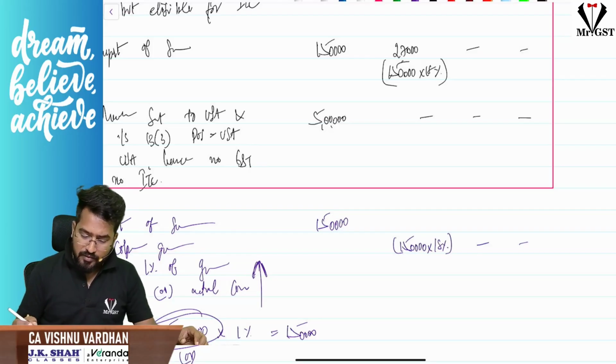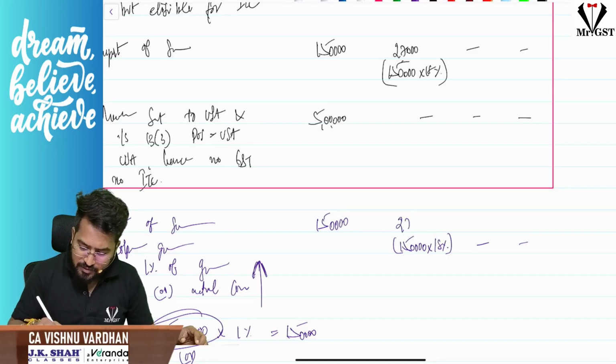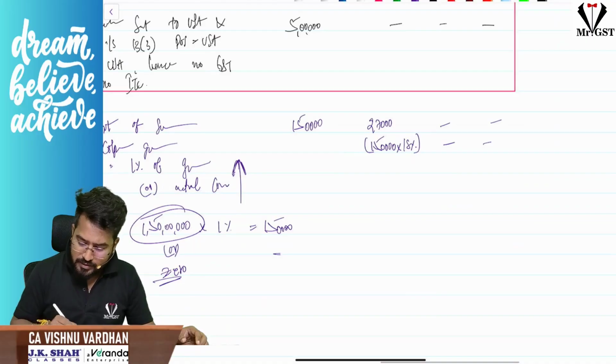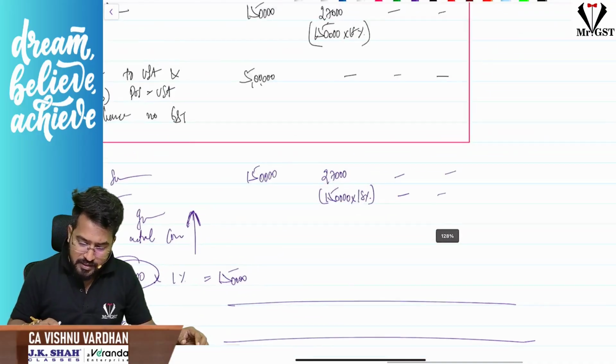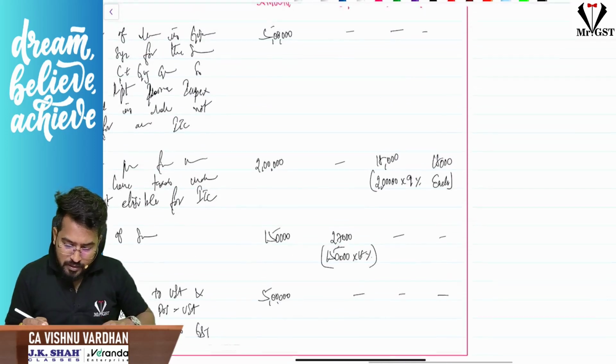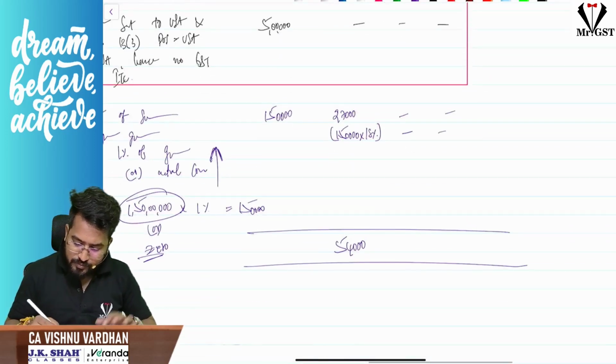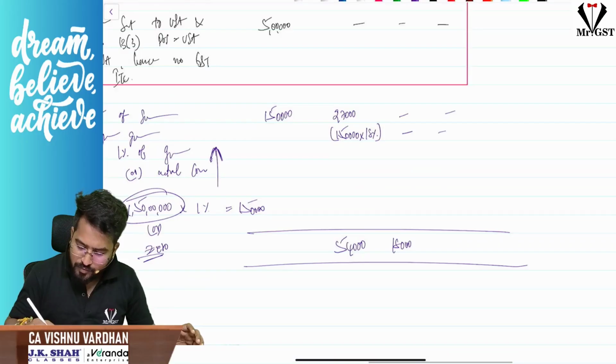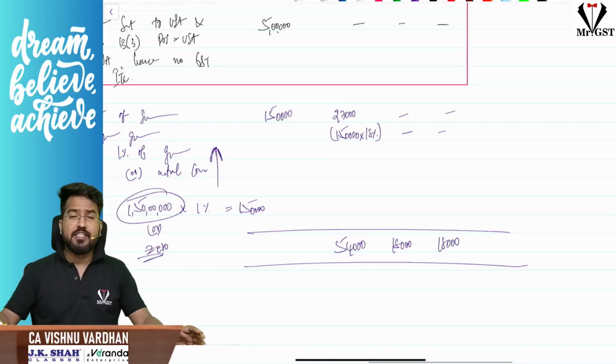So what is 1 lakh? Just now we have made a calculation again, 27,000, and this is nil nil. Guys, hope you are clear. So with this we can understand, sir, the total ITC available is 54,000 and 18,000. Okay, with this we are done with second step.